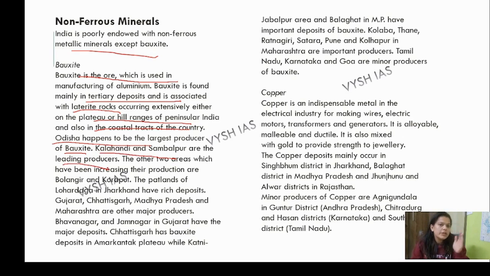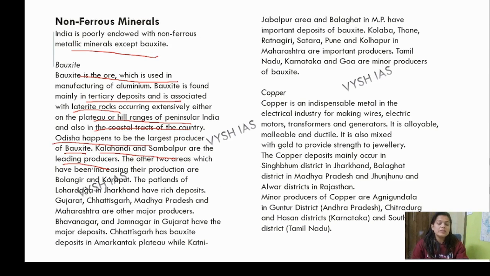So draw 3 of them in a column: iron, manganese, bauxite. Draw them in 3 lines. Odisha, you know, is common. So the first thing that will go into your memory will be Odisha. Okay. Then write Kalahandi, Koraput. Write all those names.